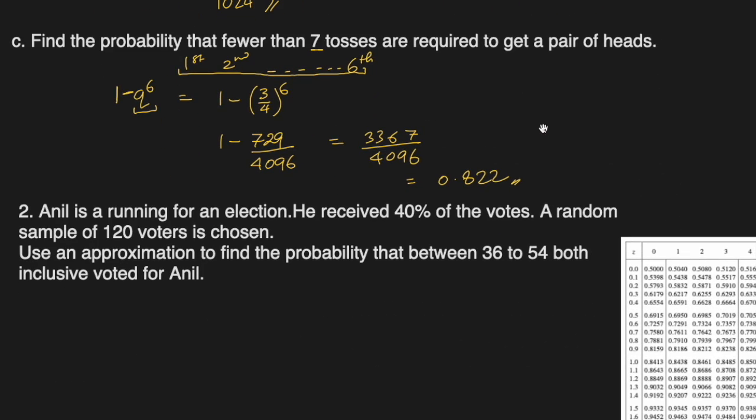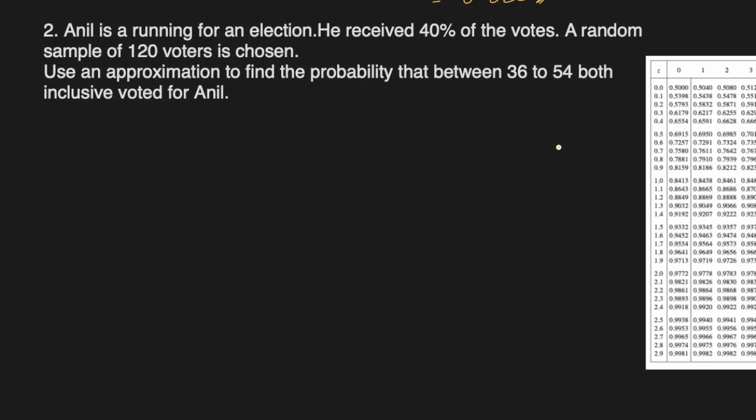Question number 2 says Anil ran for an election. He received 40% of the votes. A random sample of 120 voters is chosen. So n is 120, and p, the probability of him being successful, is 0.4. Use an approximation to find the probability that between 36 and 54, both inclusive, voted for Anil out of those 120. Here we always use normal approximation.